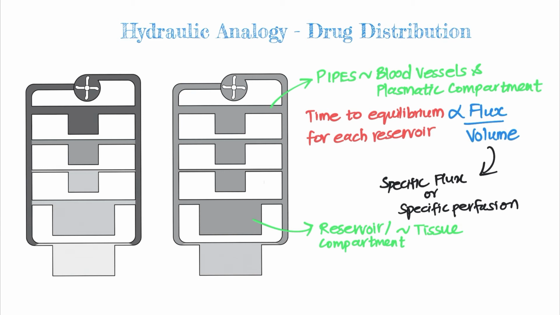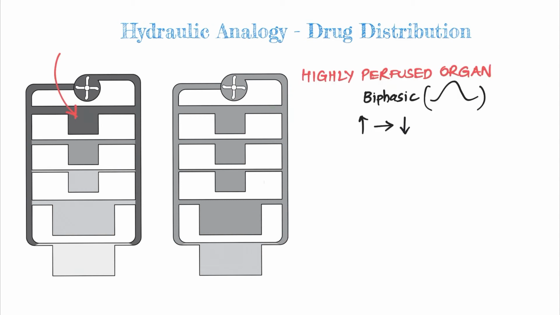And why are we discussing it all? The drug distribution is governed by similar principles in our body too. Each reservoir, or compartment, represented here represents a tissue or an organ in our body, and the pipes represented here represent a vessel or a plasmatic compartment in our body. So now let's consider the case of a highly perfused organ.